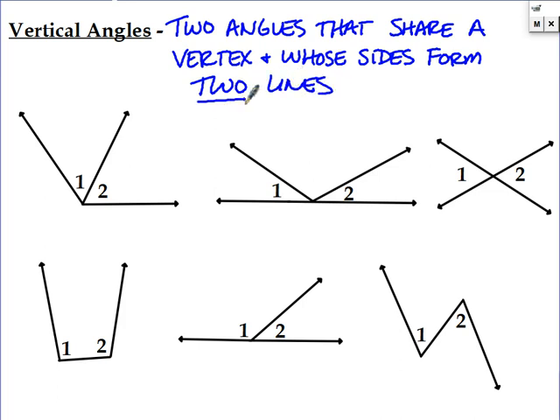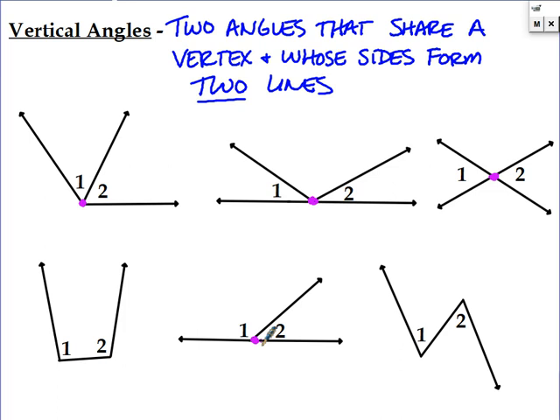Okay, two lines. So first of all, we have to look for angles that share a vertex. So ones that share a vertex, we have these here, these here, these here, and these here. The other two do not share a vertex.